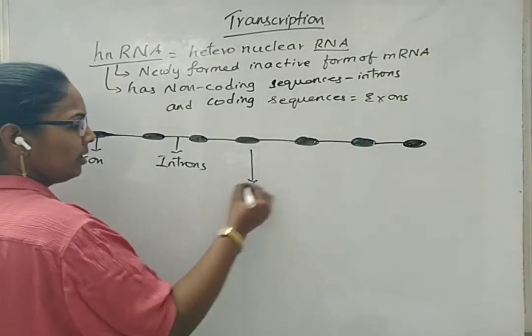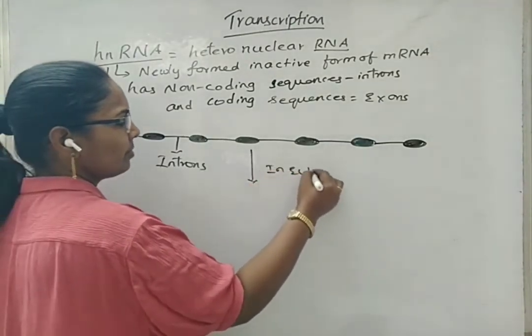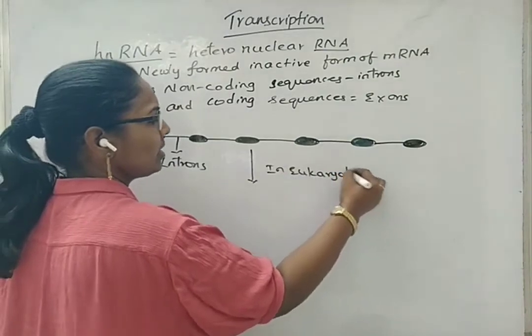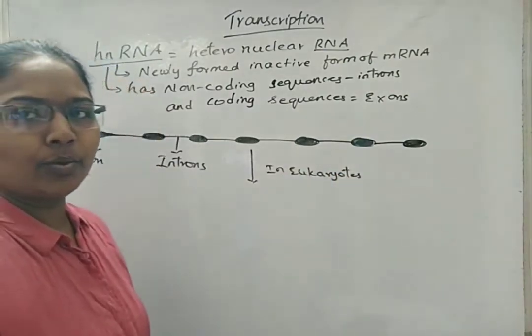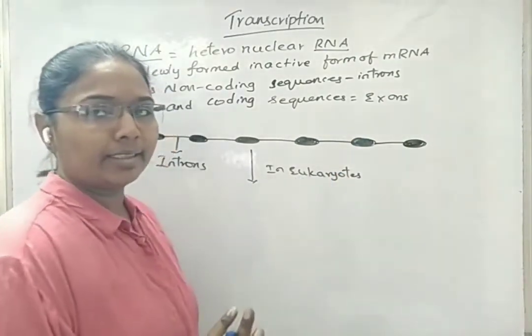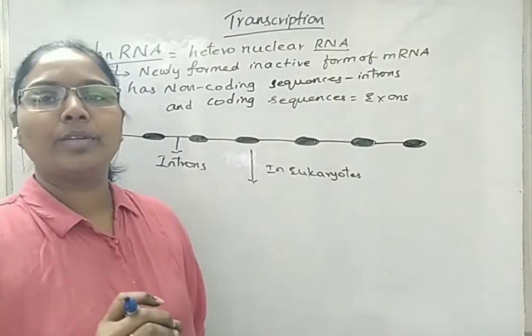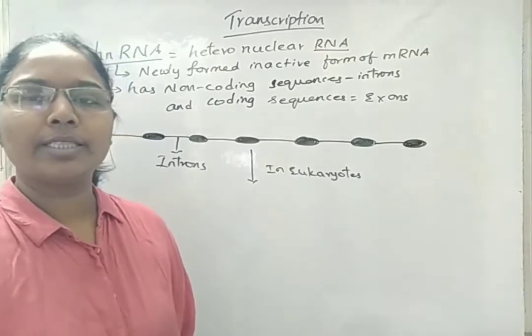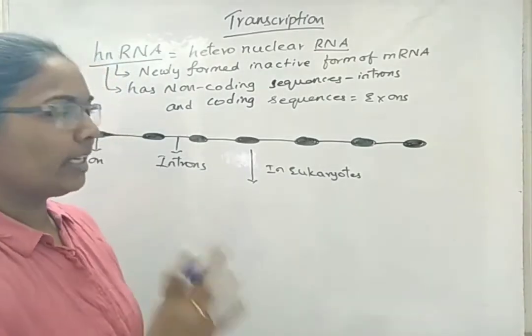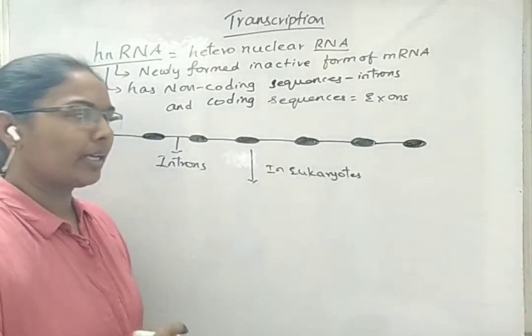So in eukaryotes, since DNA has coding and non-coding sequences, we get mRNA like this. In the case of prokaryotes, the DNA sequence contains completely coding sequences only. There is no non-coding sequence in prokaryotes. So there we get continuous exons only in prokaryotes.